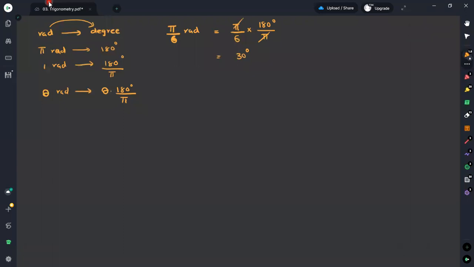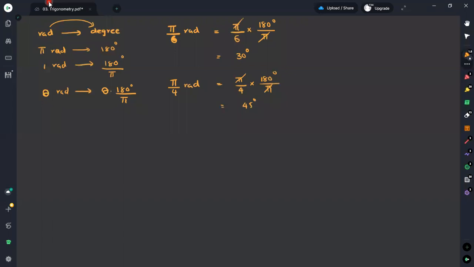If I take another example, here it is π divided by 4 radians. We can do the same thing. π divided by 4 is the value for theta, and 1 radian is equal to 180 degrees divided by π. Then the π will be cancelled out, and you will get 180 divided by 4 itself, which equals 45 degrees.